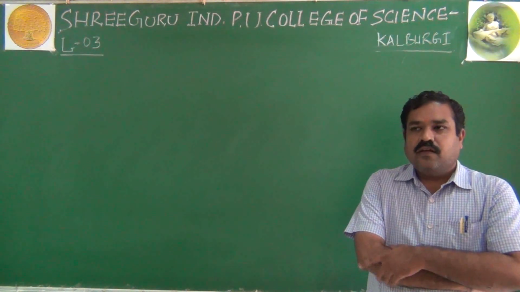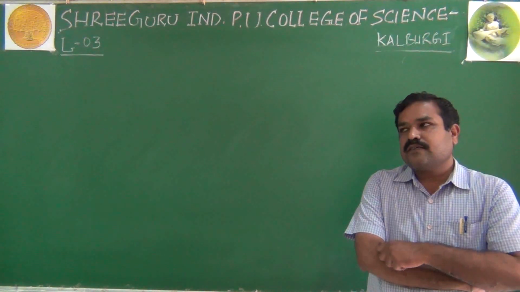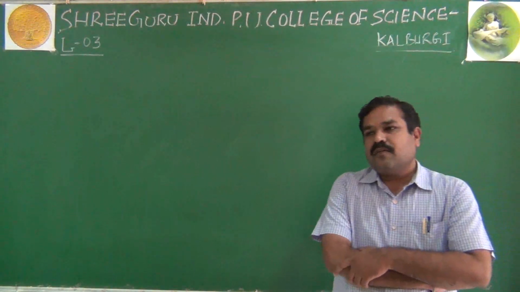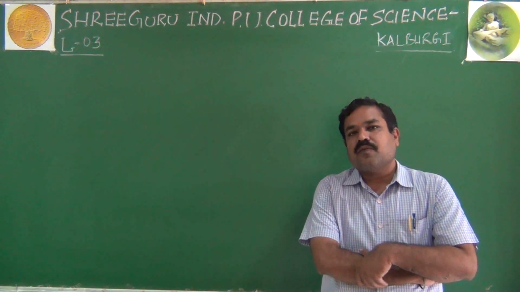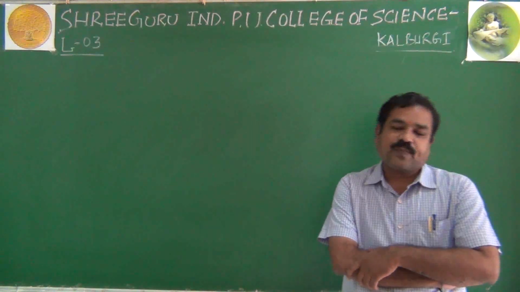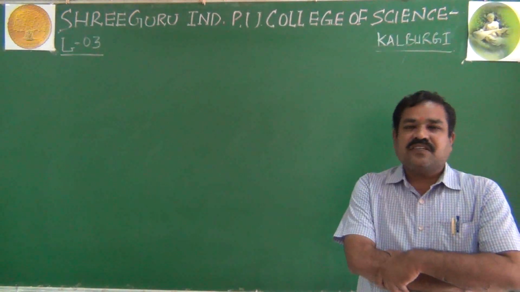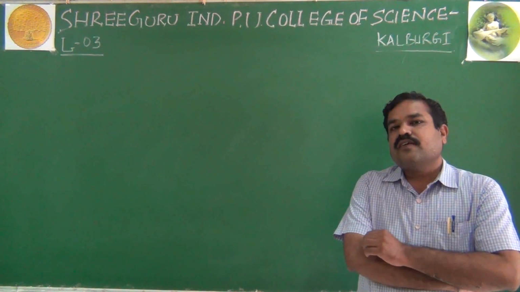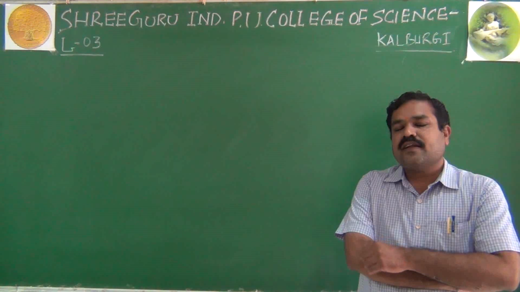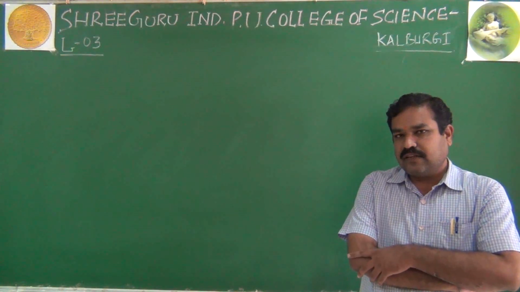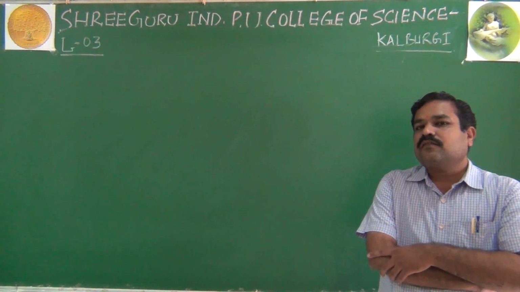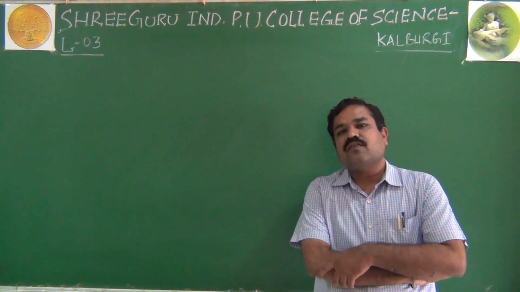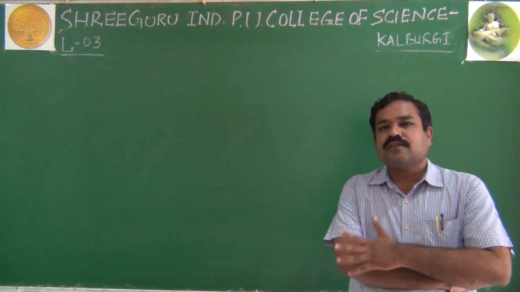Then in yesterday's class we discussed the characteristics of fundamental particles of an atom. The fundamental particles of an atom are electrons, protons and neutrons, right? Electron is negatively charged, discovered by J.J. Thomson in the year 1898, having mass 9.1 into 10 raised to minus 31 kg, and in atomic mass unit its value is 0.0005486 AMU.